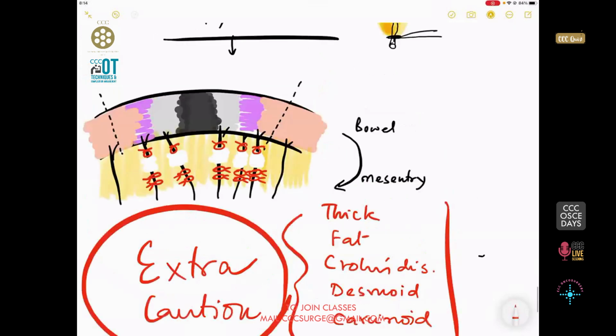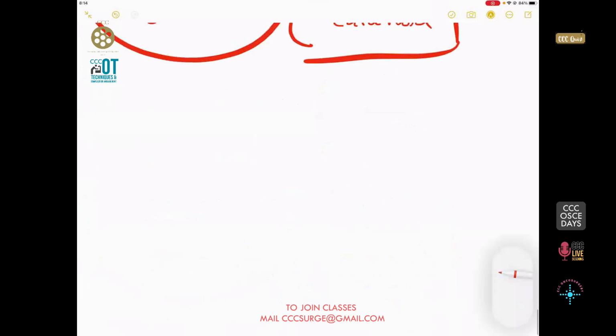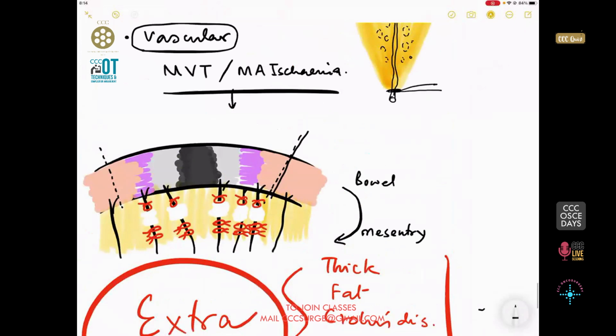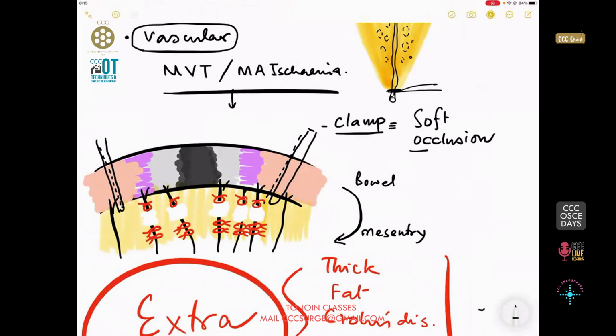So this completes this part. Now after this is done, if you have done the resection, the next question is what to do in this area. Should I apply a clamp or should I not apply a clamp? Well, the usual practice is that yes, you should apply a clamp, but that clamp always has to be checked whether it is a soft occlusion clamp. Now, there are many surgeons nowadays who use a vascular clamp for this.